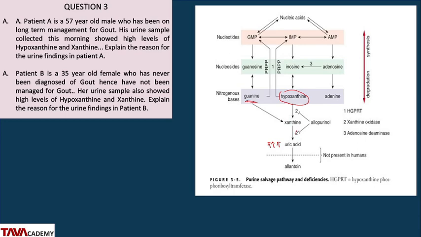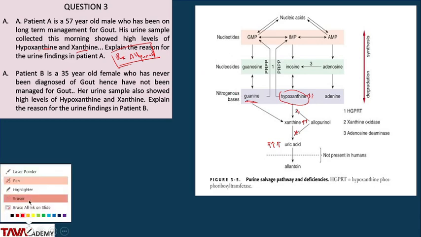So if this enzyme is inhibited, there will be a lot of accumulation of xanthine and hypoxanthine as seen in patient A. So patient A has increased levels of hypoxanthine and xanthine because of what? Treatment with allopurinol. So giving this patient allopurinol because the patient has gout led to the increased levels of hypoxanthine and xanthine in the blood and subsequently in the urine. So let's go over to patient B now.